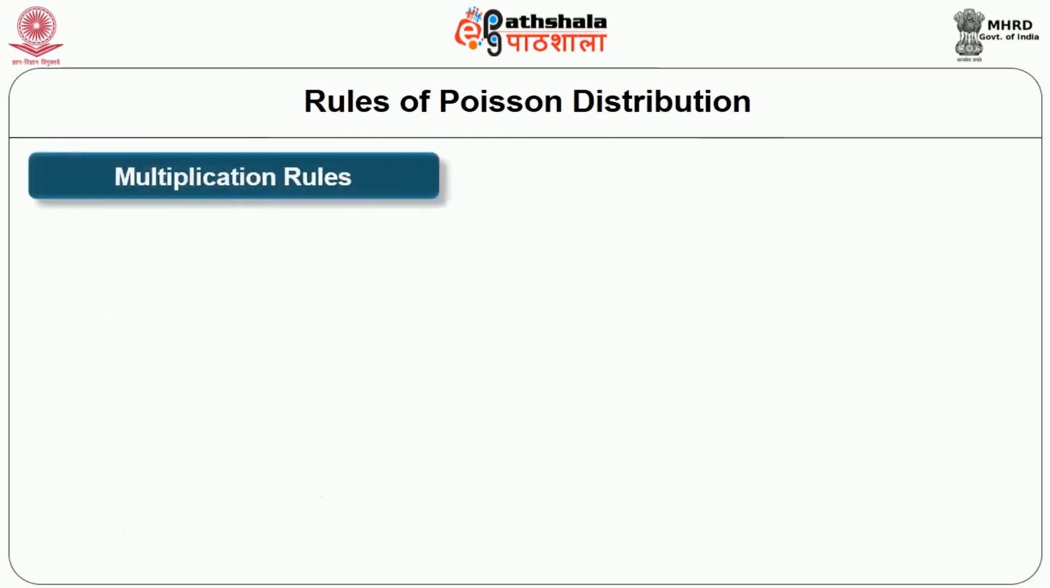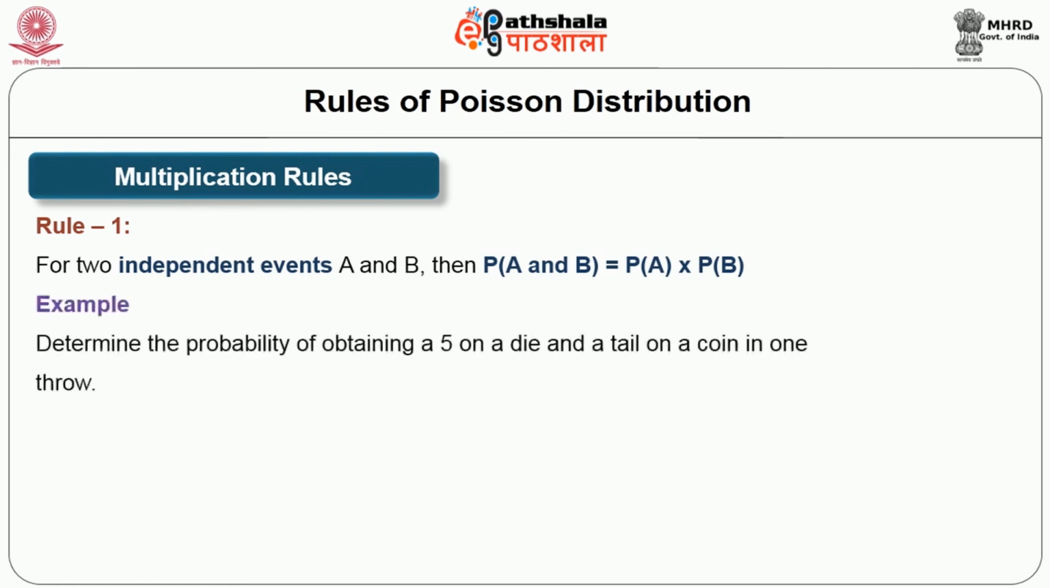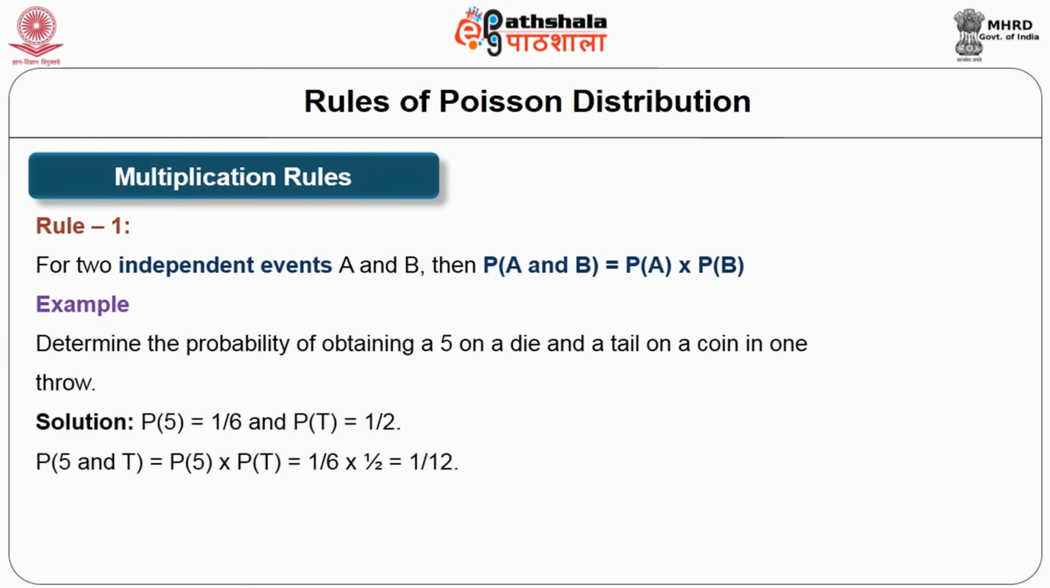Next rule we will go for is the multiplication rule. For two independent events A and B, the probability of A and B will be represented as probability of A into probability of B. For example, determine the probability of obtaining 5 on a die and a tail on a coin in one throw. The probability of 5 is 1 by 6 and the probability of tail is 1 by 2. So the probability of 5 and T, that is tail, is equal to probability of 5 into probability of T, which is 1/6 into 1/2. So the result will be 1 by 12.